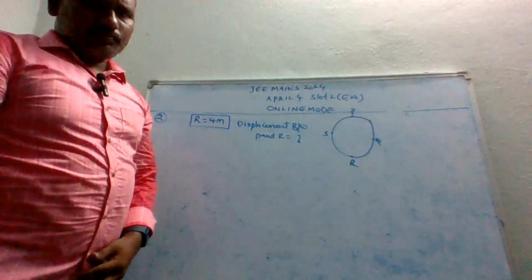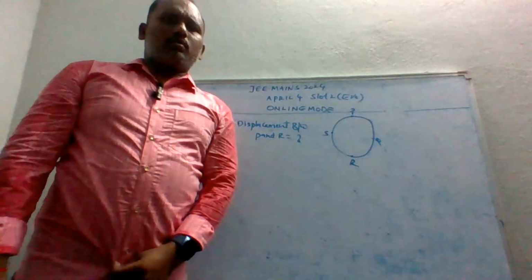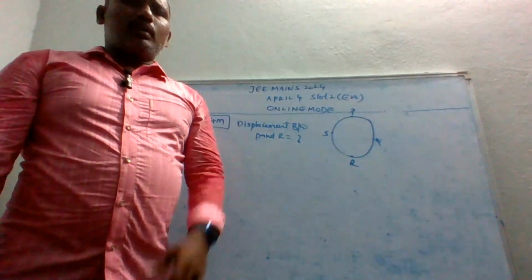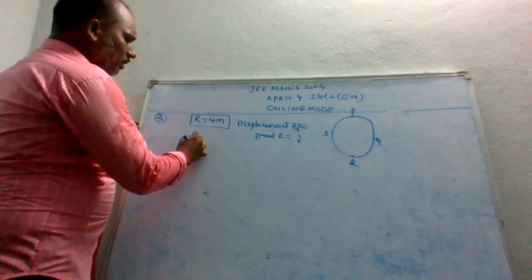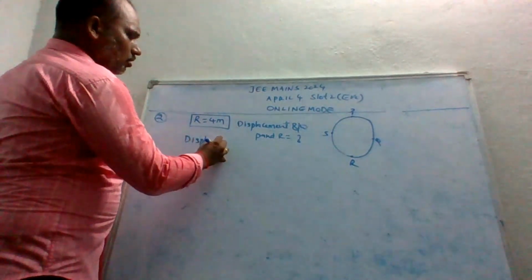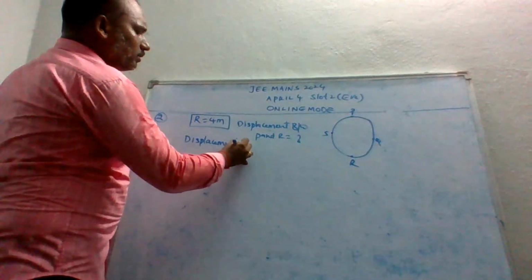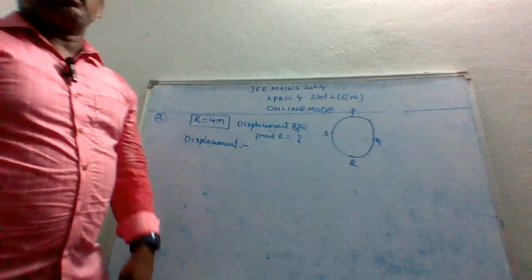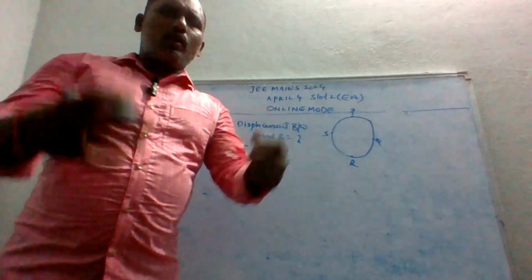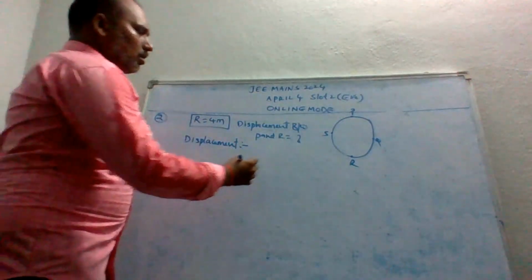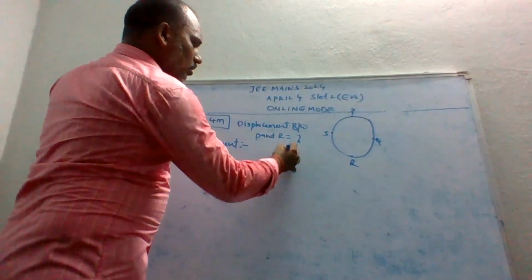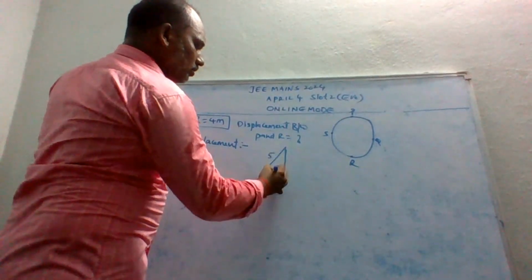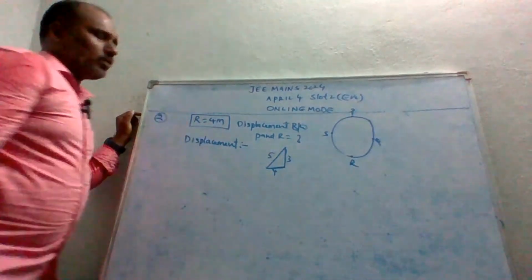Before that, for our students, I am telling what is meant by displacement, so it is better to understand. Displacement is nothing but the shortest possible path. I will quote an example so that you understand. Let us say this is 5, this is 4, this is 3.